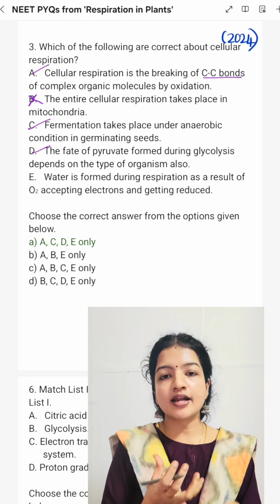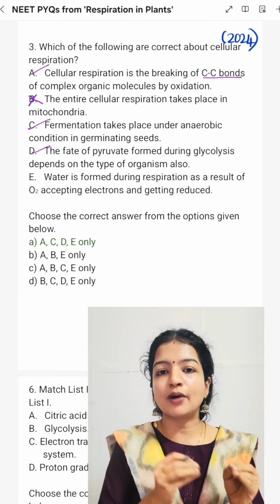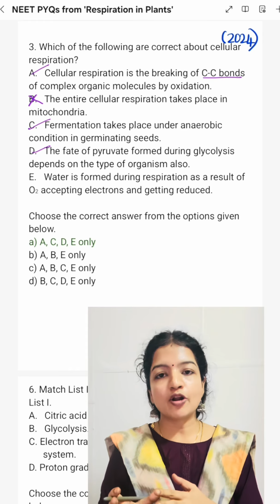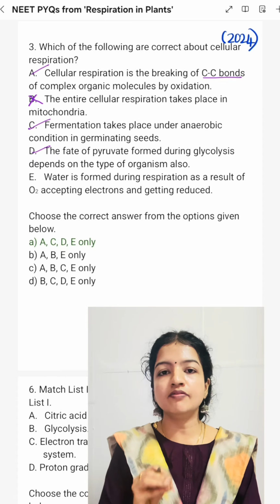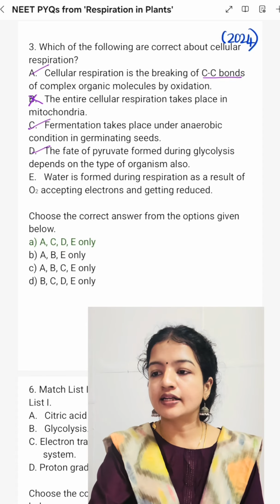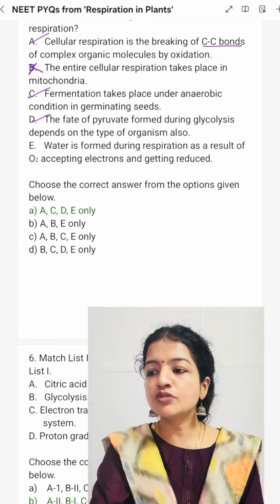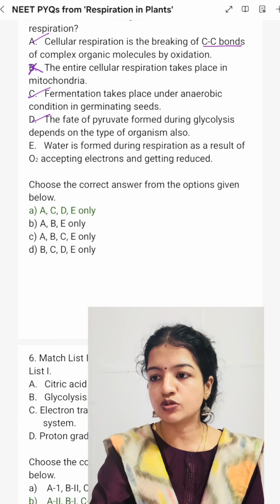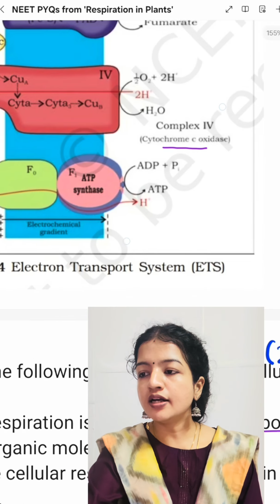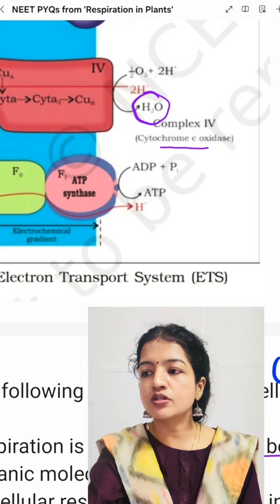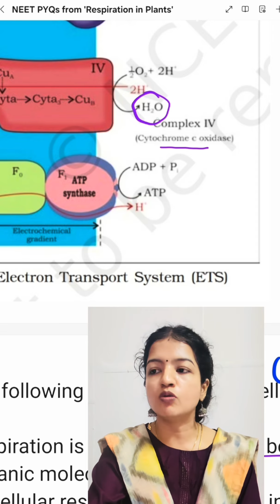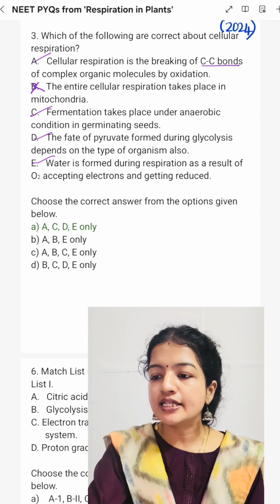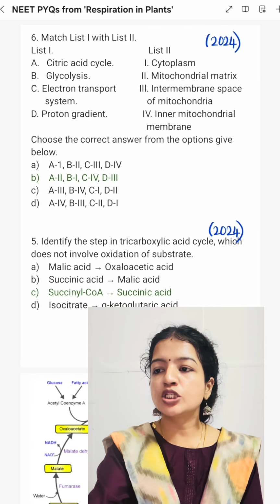Depending on the type of organism and availability of oxygen, whether the pyruvate enters the Krebs cycle, that is aerobic respiration, or enters anaerobic respiration, fermentation, varies. So statement D correct. Then statement E, water is formed during respiration as a result of oxygen accepting electrons and getting reduced. So this statement is also correct. When oxygen accepts electrons and gets reduced, water is formed. So statement E correct. In the given options, A, C, D, E only is the correct answer. Option A.